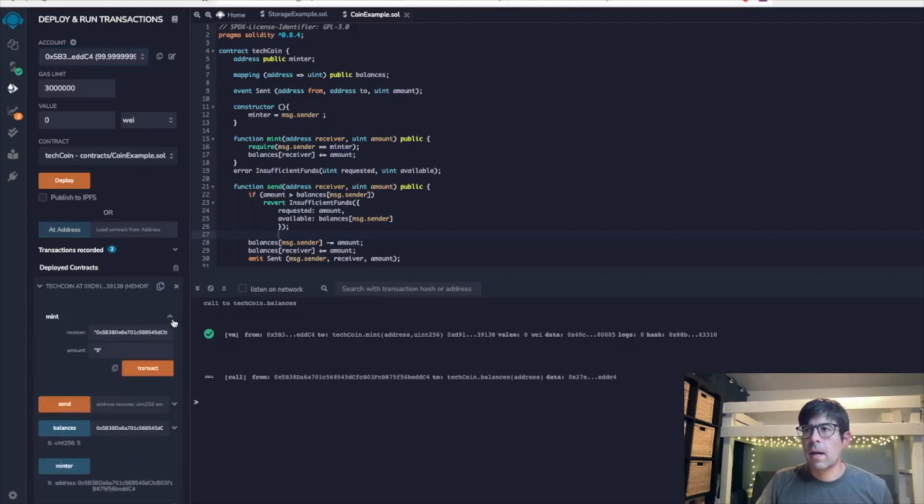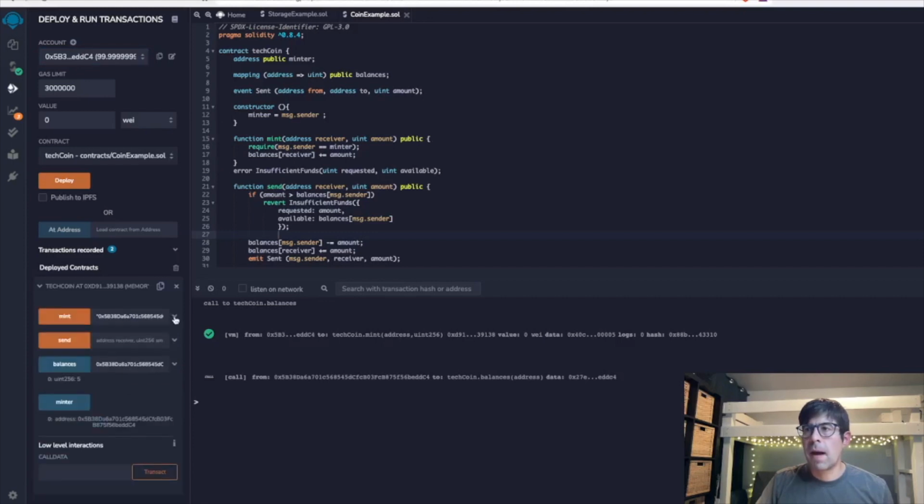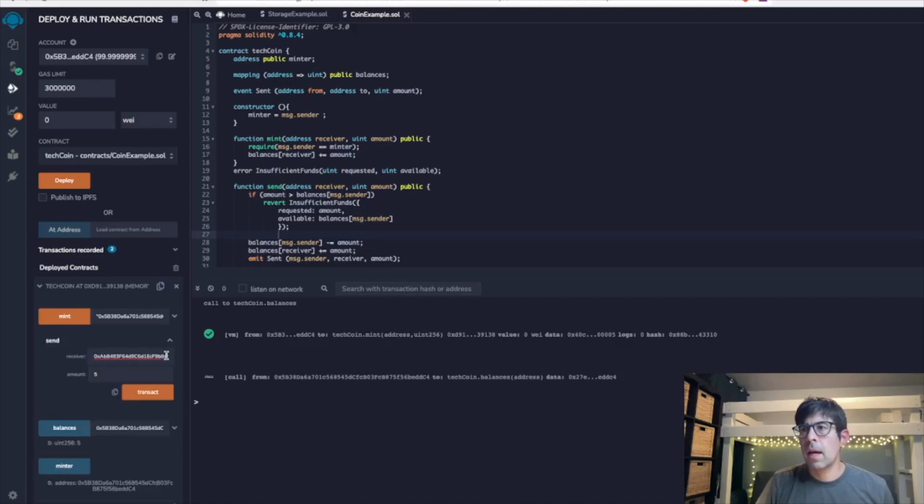So you saw that I had entered the address and I added the amount of 5 tech coins to the minting address. And when I minted it, I checked the balances and there are 5. So this allows me to create as many coins as I want at this address. Now we want to send these coins to a different address. So let's go ahead and send 3 of our coins to the second address on our list.